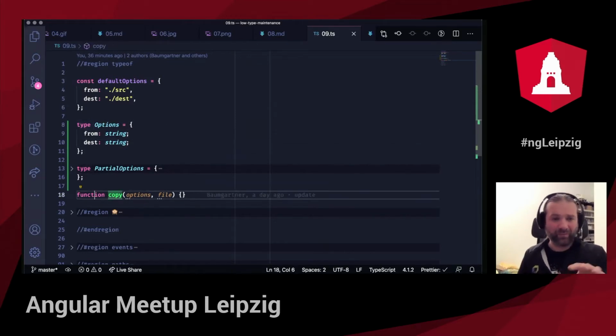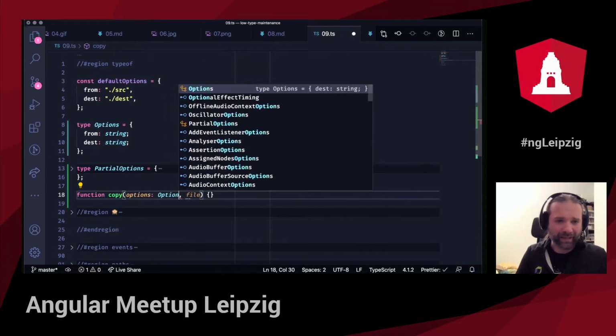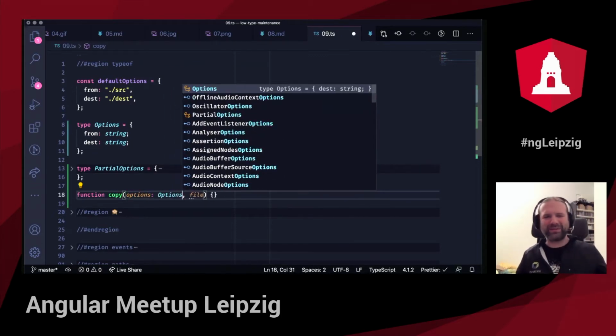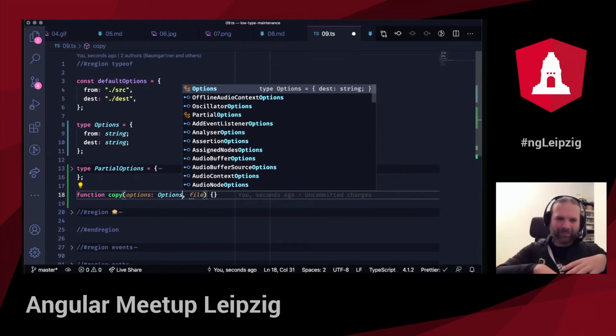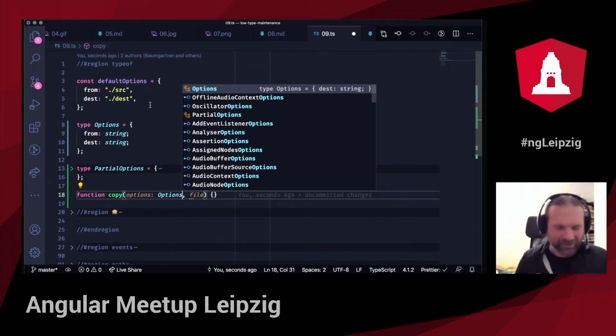So here I have the function that copies stuff, whatever it does. I can add the type here. You all know that. That's something that you did, I think, plenty of times. And inside this function, I would then merge the options with the default options, and then I have a proper set of options that I can work with. So this is something that you see every day. But now the maintenance starts.